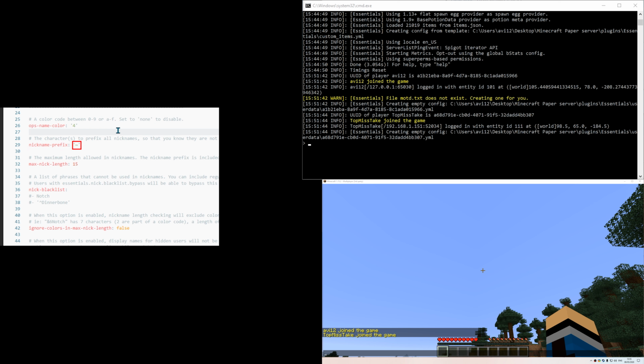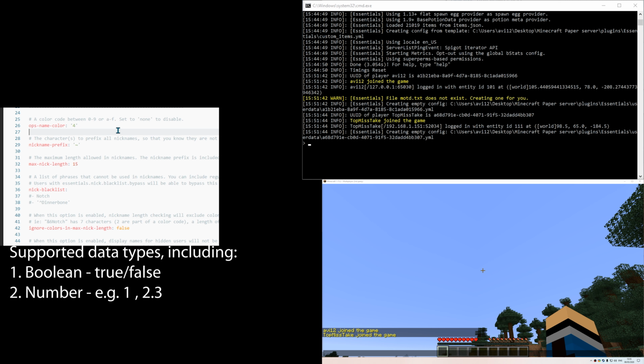Why pair? Because this is the key, and this is the value. They are separated with a colon followed by a space or by a new line, and then whatever value that you want. YAML supports a couple of basic data types, including Boolean, which is true or false, number, which is either a whole number like 1, or a number with a decimal point like 2.3. Another supported data type is string, which is a sequence of characters like this one.